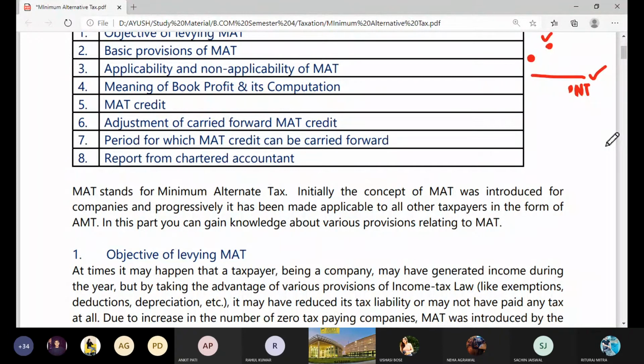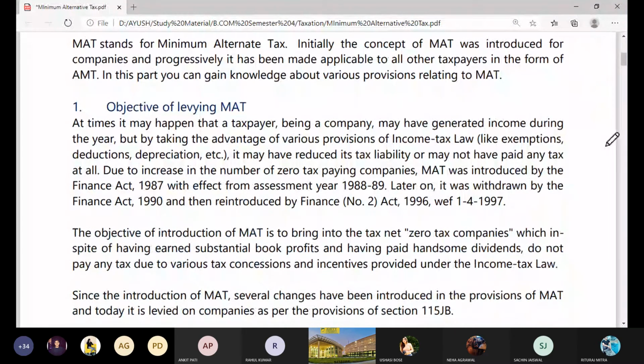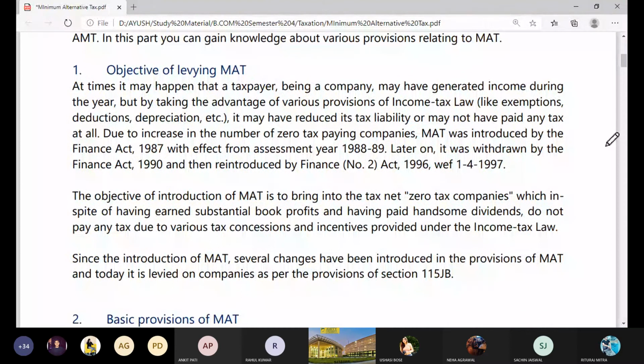In taxation, you know that the year starts from 1st April and ends on 31st March. That means the year should be 1987-88. Then what should be the assessment year for which it was applicable first time? 1988-89. Okay, so this was the first assessment year when this act was applicable. And from then, it was continuously in effect.